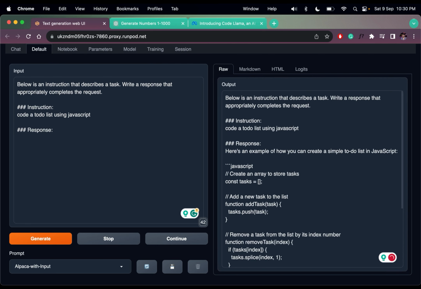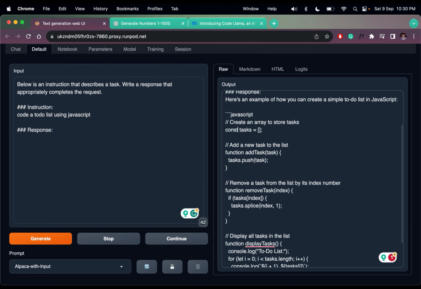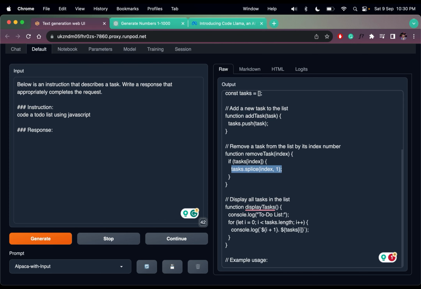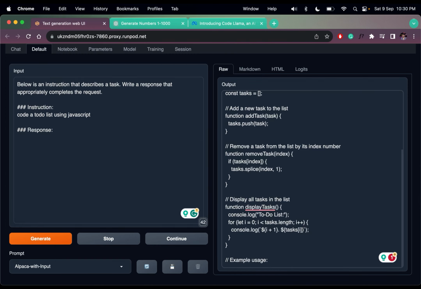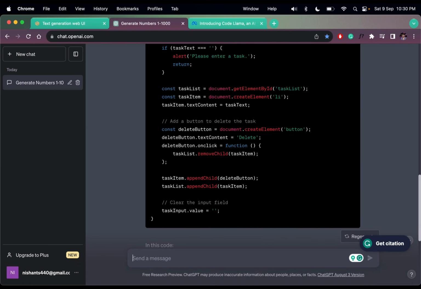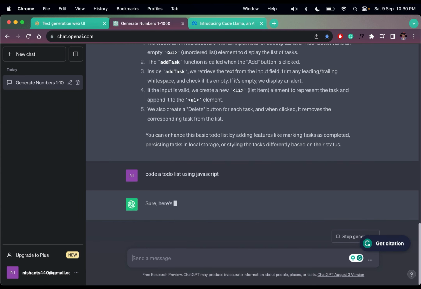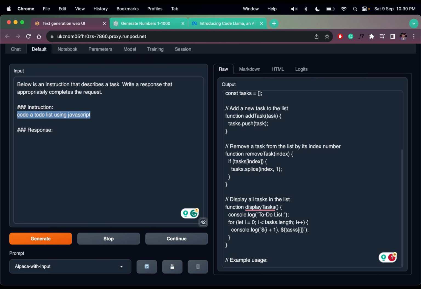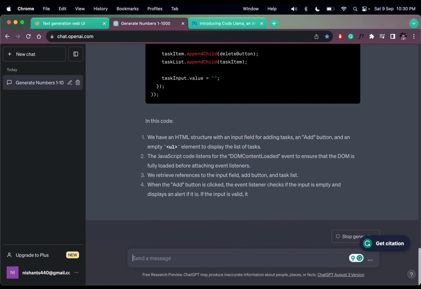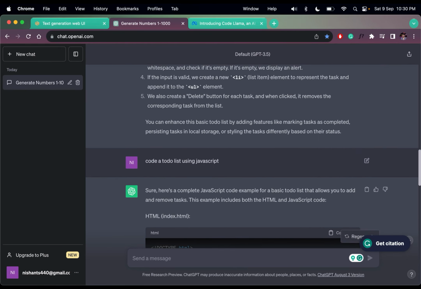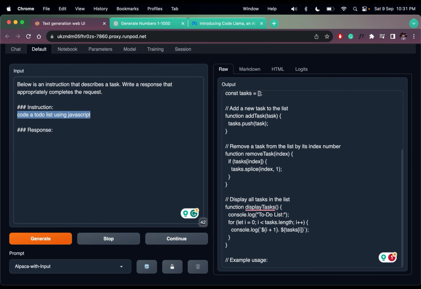We have tasks, which is an array. We have a function for adding tasks into this array, removal based on index and slice, and we can display them, and that is all we have here. If I write the same thing in ChatGPT, I hope we get the entire code, not just JavaScript code. So this one is precise, but that one is robust. Okay, let's give it something else.